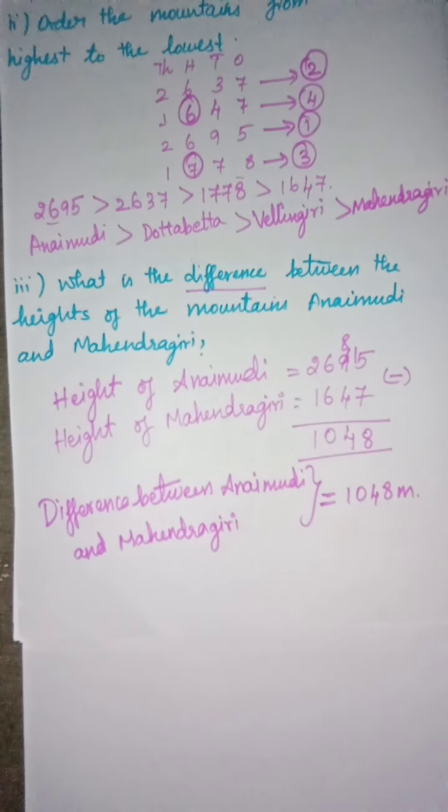In before sessions also we have learned the same thing, repeatedly we are learning. So just keep it in mind how we have to find it. You have to learn the place value. If you learn the place value, you can do it very well.